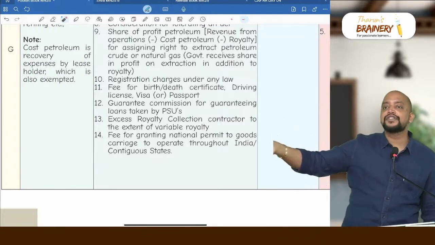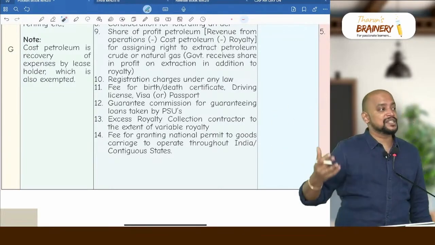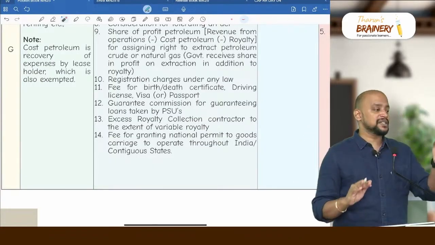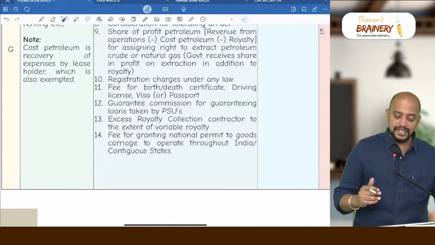So these are the 5 certificates which are given by government to the business entities. If it is given to individuals, anyhow it is exempted. If it is given to business entities on behalf of their employees, that is also exempted. What are the 5 certificates? Birth certificate, death certificate, driving license, visa or passport.